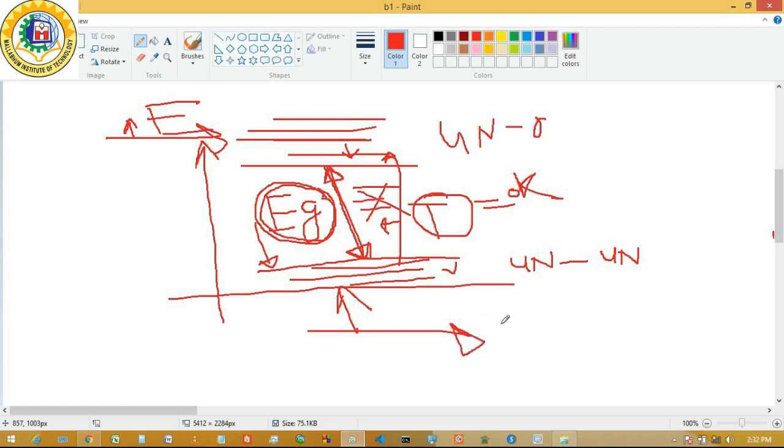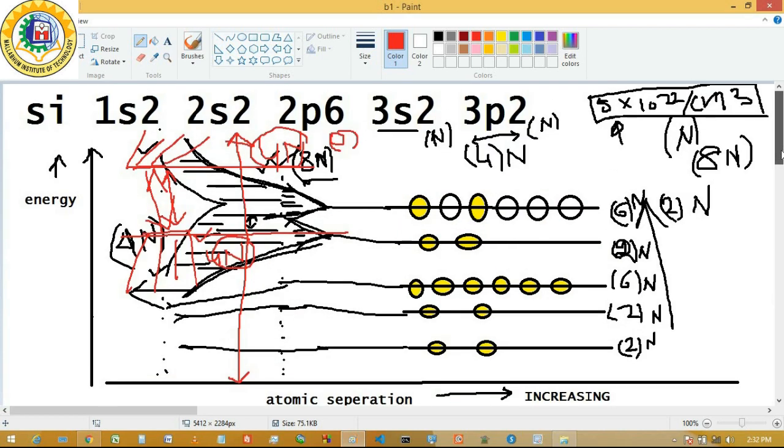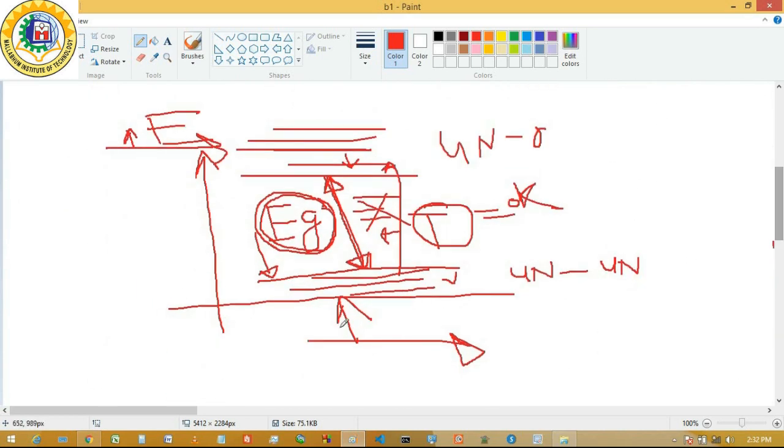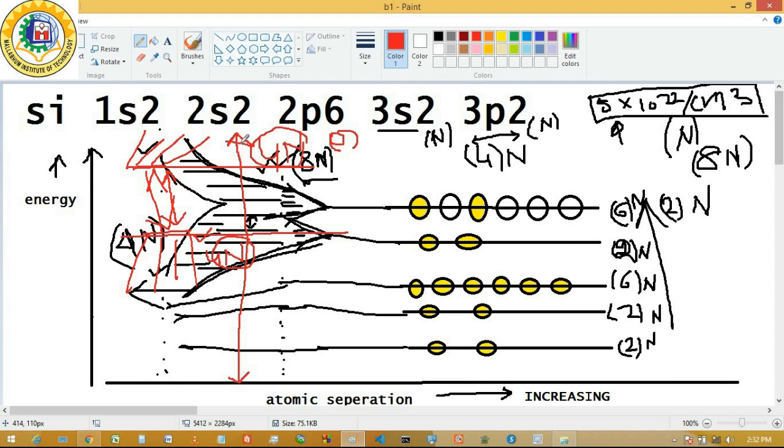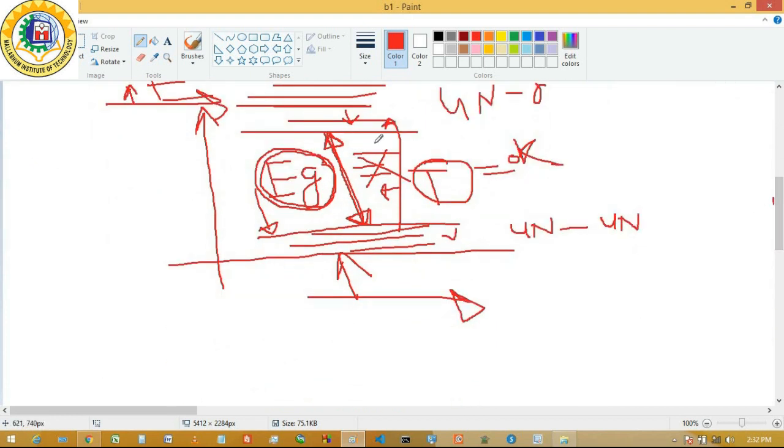This is the interatomic distance between the atoms, which we have omitted here because this is the particular interatomic distance where the equilibrium is achieved, and we get this type of diagram. Now this diagram is quite important. This is the simplified diagram: this is the conduction band, this is the valence band, and this is the band gap.